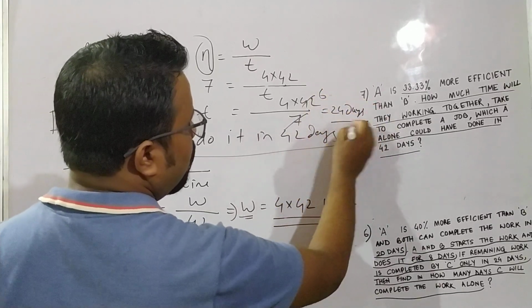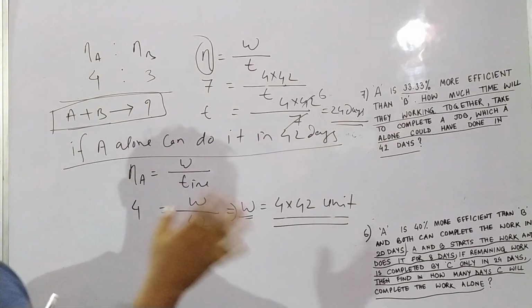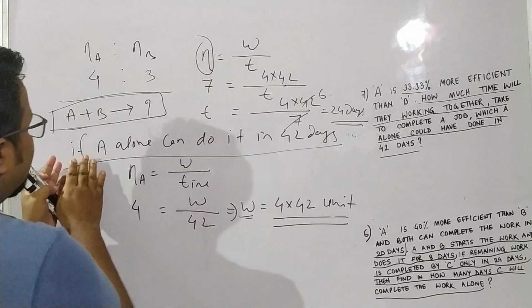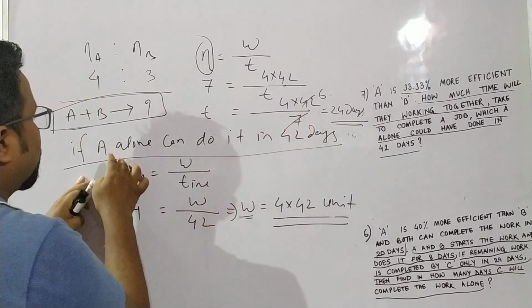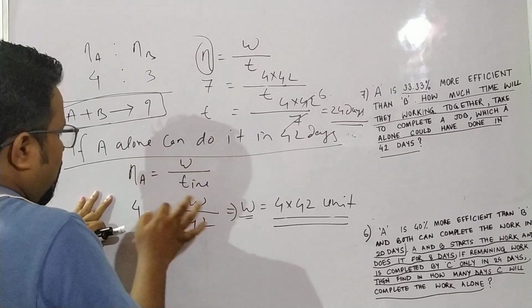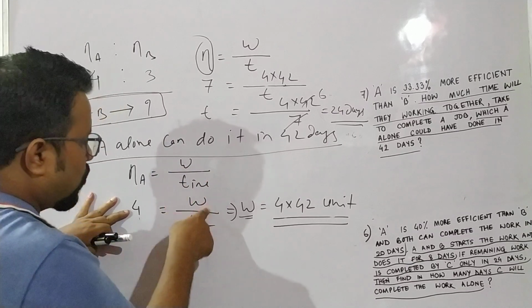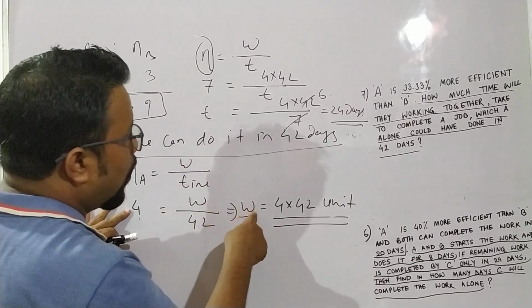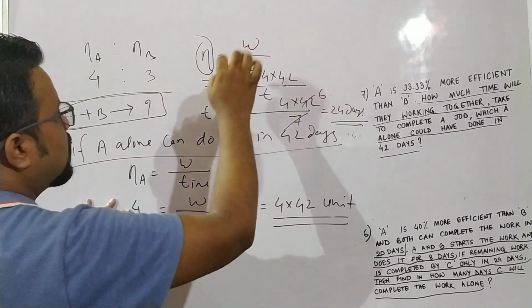So what we are doing in this question: first, they are giving that A alone can do it in 42 days. From that we know efficiency of A is equal to work by time. Efficiency is 4, time is 42 days, so work is equal to 4 into 42 units.